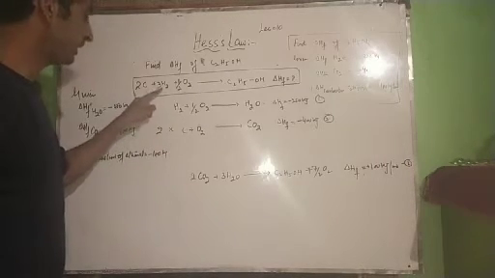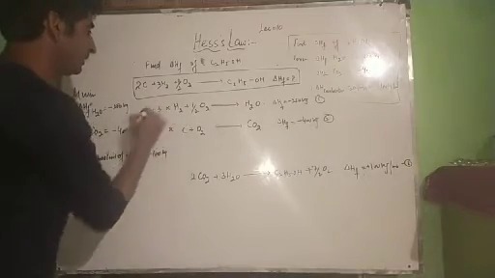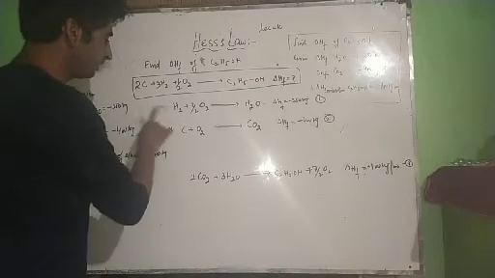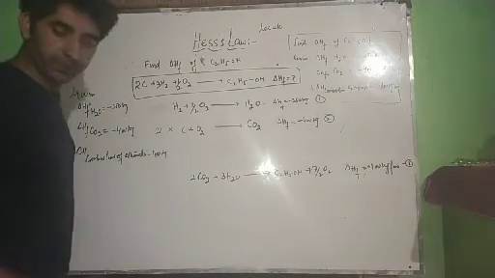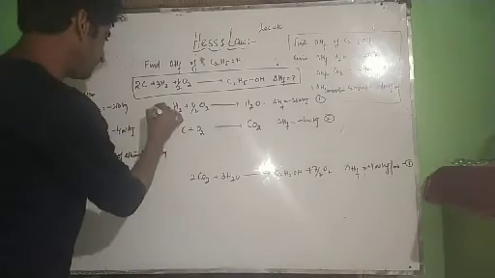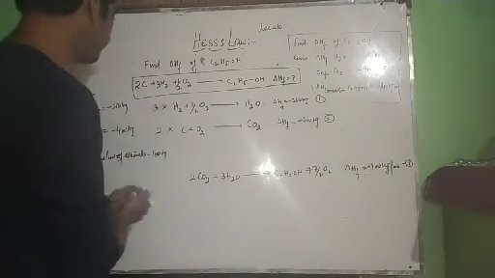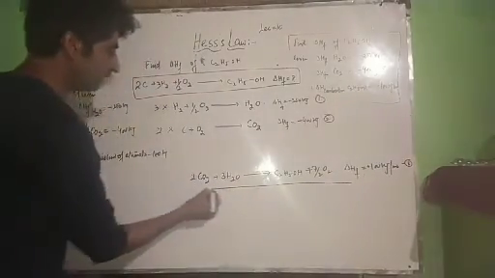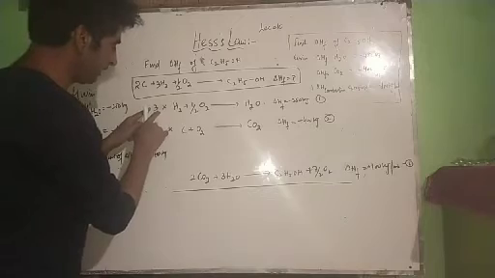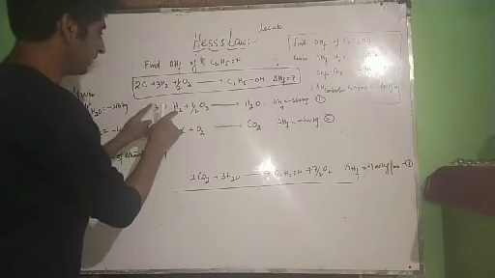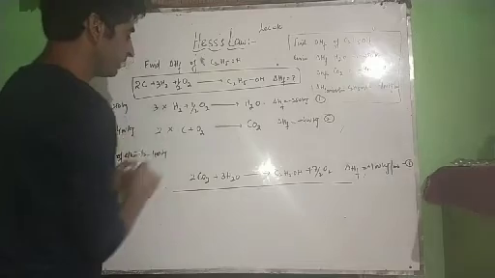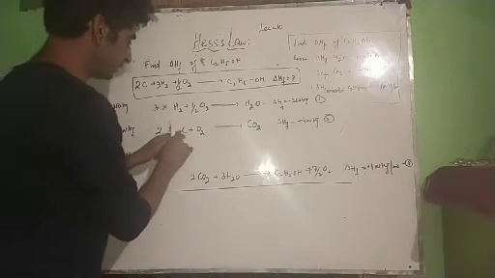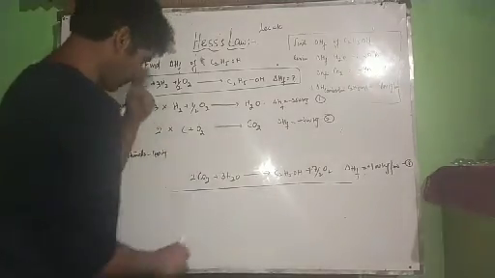Hydrogens we have 3 over here. We can multiply this equation by 3. Now multiplying this equation by 3, we get 3 times hydrogen. I have multiplied this equation by 3, this equation by 2, and nothing has been done to this equation. Now what I have done, I have multiplied this equation by 3, that means 3 times hydrogen, and 3 by 2 times oxygen, 3 times water. Similarly, I have multiplied this equation by 2, that means 2 times carbon, 2 times oxygen, 2 times carbon dioxide.